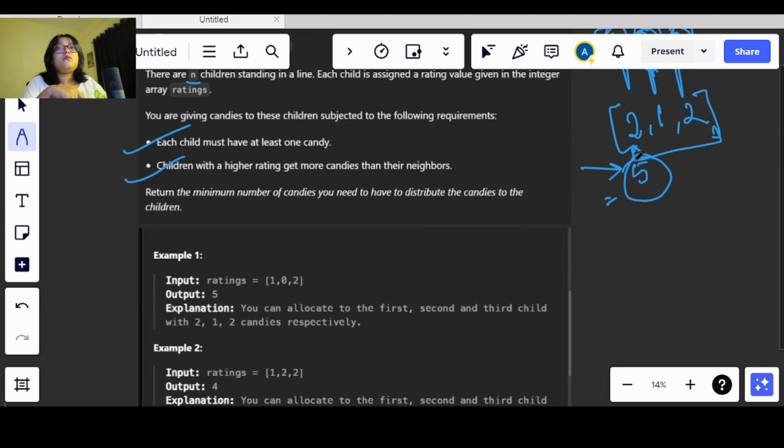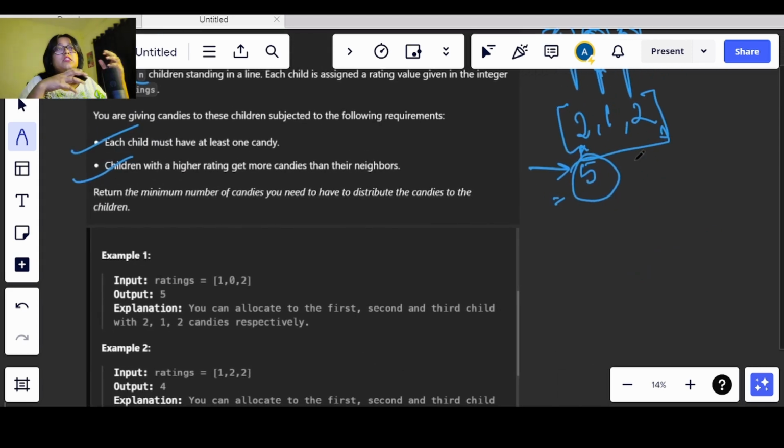Now let's take a different example and see the scenario. We have been given 1 2 2. This child has one rating, so he will be receiving only one candy, as the neighbor has a greater rating than himself. Since this 2 has a higher rating, he will be getting two candies.